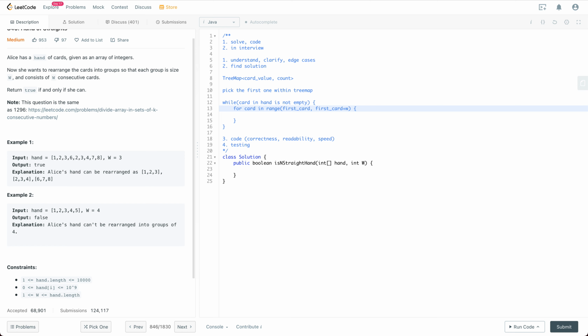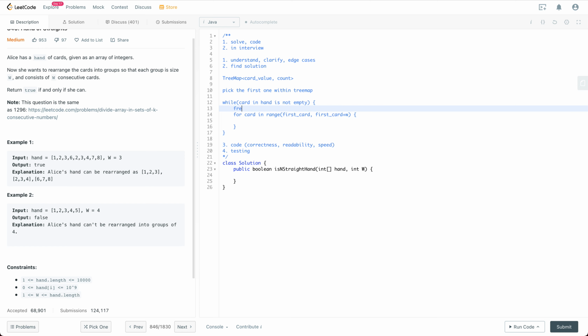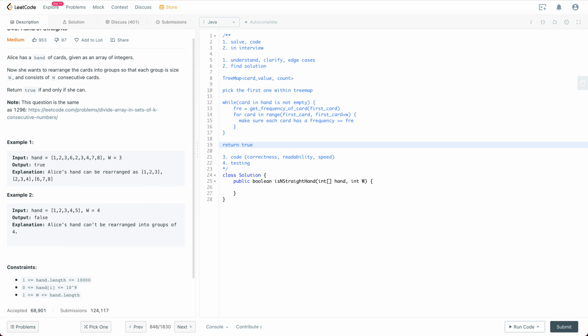So let's say we get the frequency of the first card. Within the for loop, try to make sure each card has a frequency larger or equal to the first card's frequency. So if it's smaller than the frequency, then we are just going to return false. Otherwise, we are going to return true finally.